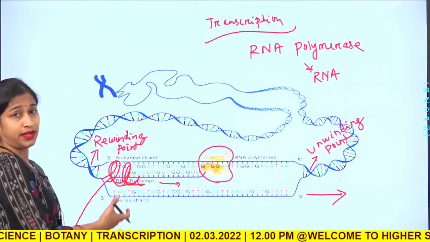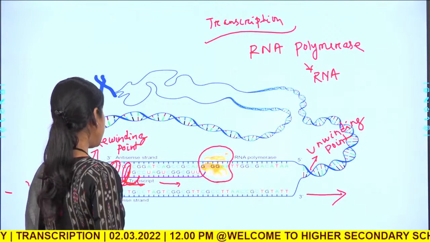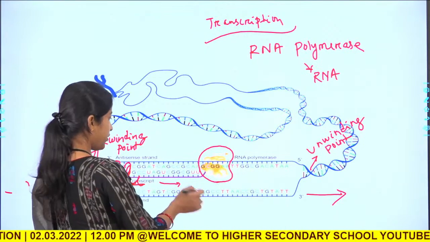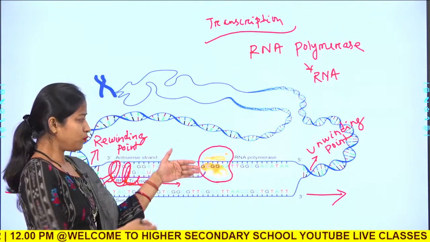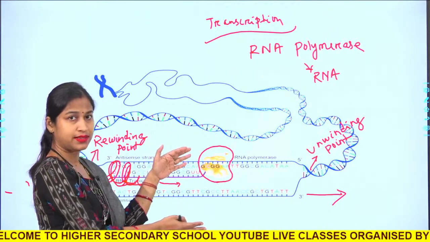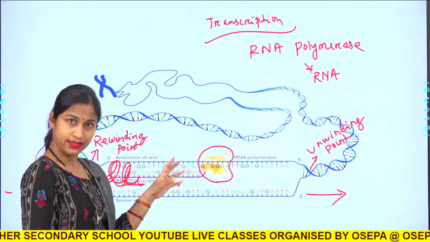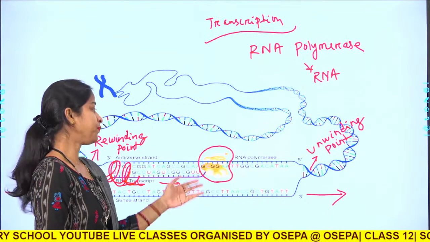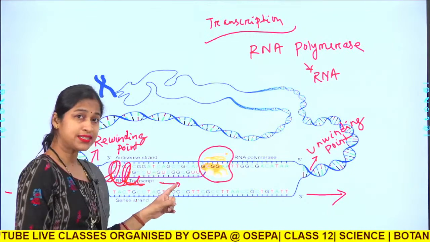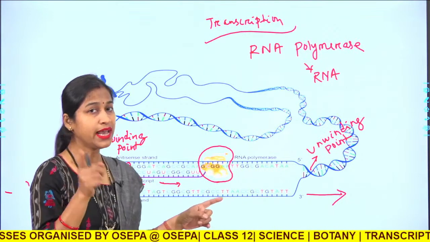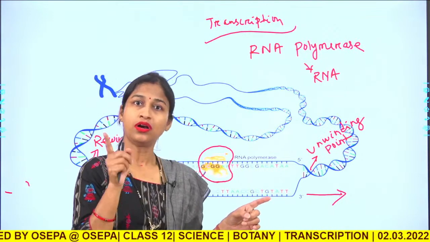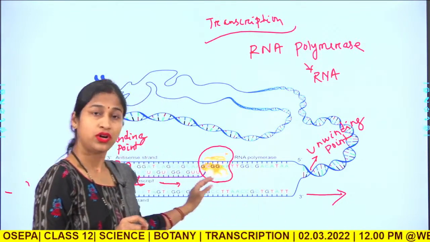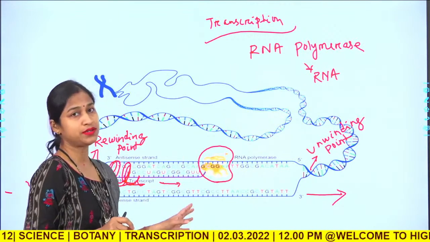So another important fact is there. What is that fact? Both of those DNA strands are single stranded at a particular point of time, but the RNA transcript will be formed on a single DNA template or on a single DNA strand, not on both single strands of DNA.